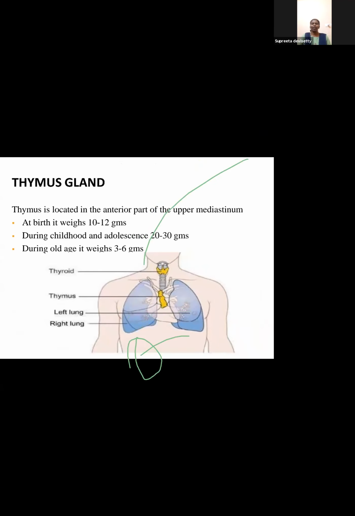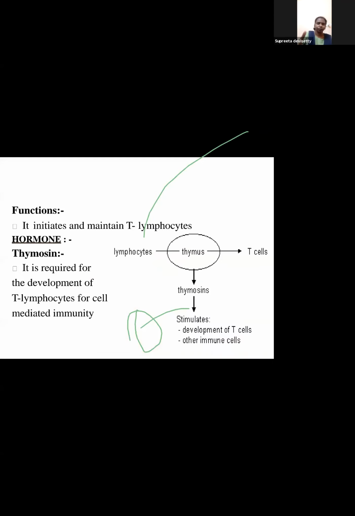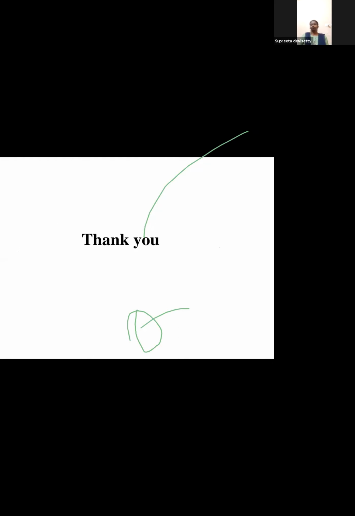At birth, it weighs 10 to 12 grams. During childhood and adolescence, 20 to 30. During old age, it becomes 3 to 6 grams. So, the important thing about thymus is T lymphocytes. Of late, due to COVID, we are worried about immunity. In children, these T lymphocytes are secreted from the thymus gland, and they help in maintaining immunity. It is required for the development of T lymphocytes for cell-mediated immunity. There's humoral immunity and cell-mediated immunity. So basically, the thymus gland in children is helpful to maintain their immunity.